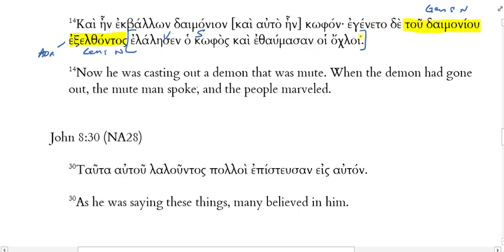Where's the agenita? Where is it in the translation? Yes. When you have agenita in Greek followed by the actual action, a lot of times it's omitted. You could translate it if you were being literal: and it came about when the demon came out, the mute man spoke. But most people find that to be rather redundant, and they just go straight to the main clause.